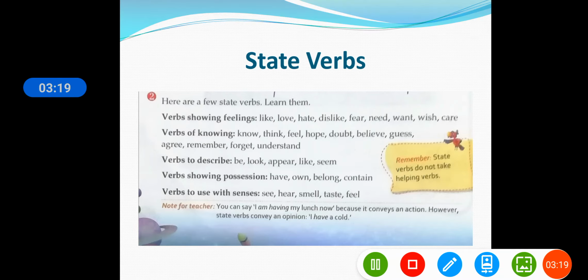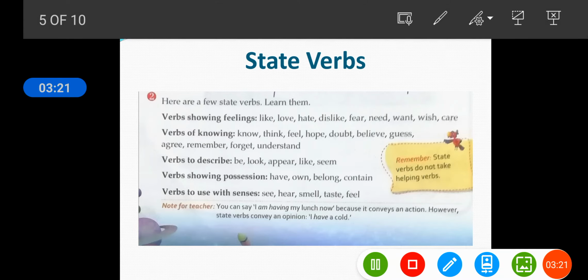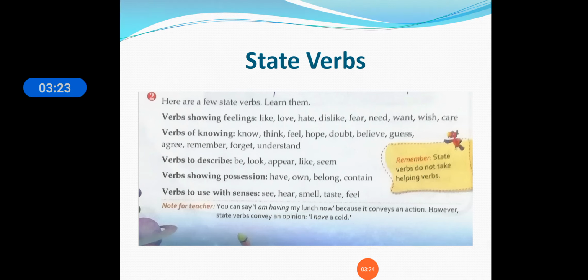Next is verbs to describe. These are all the verbs that are used to describe: be, look, appear, like, seem. These are the verbs which are used to describe something. We can say he looks like a hero.